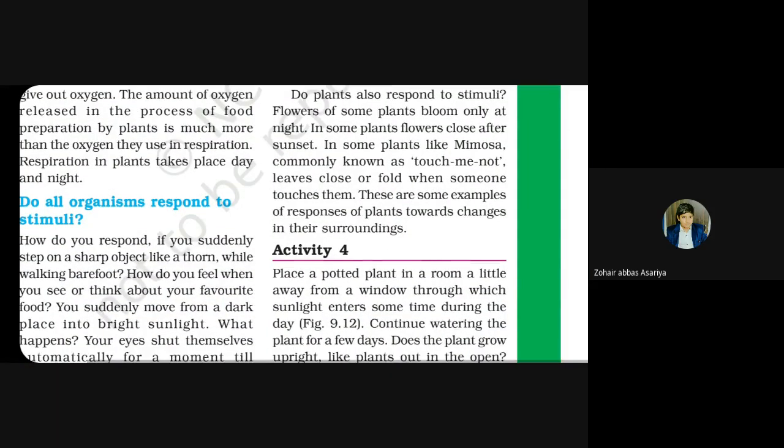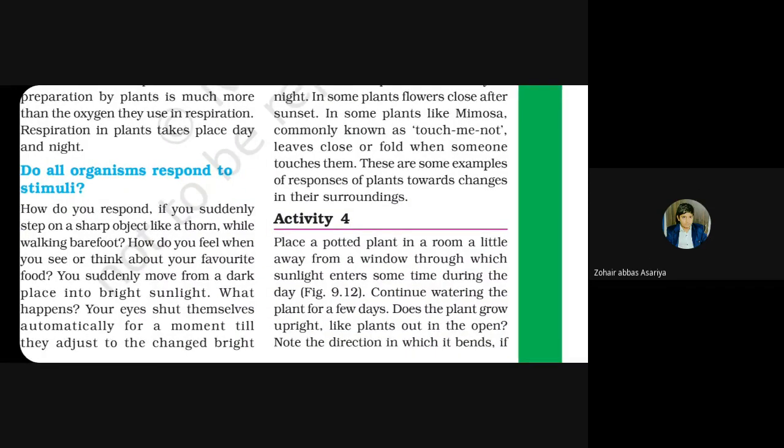Now you thought that yes, it's definitely possible in the case of animals and insects, but what about plants? Plants also respond to stimuli. There are many plants that bloom only at night, and many that close after sunset.